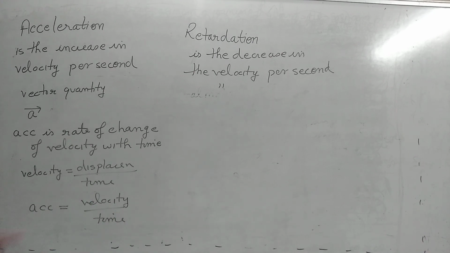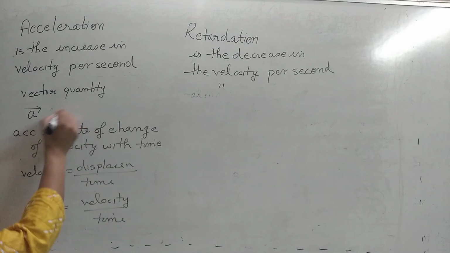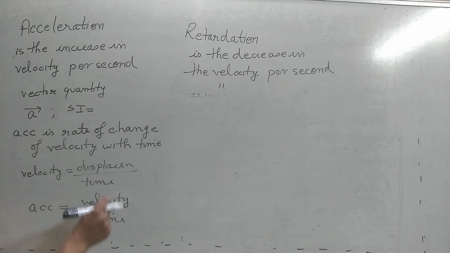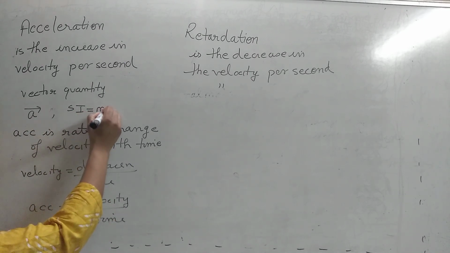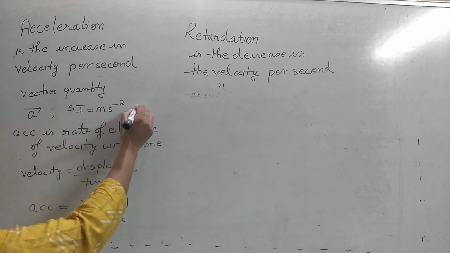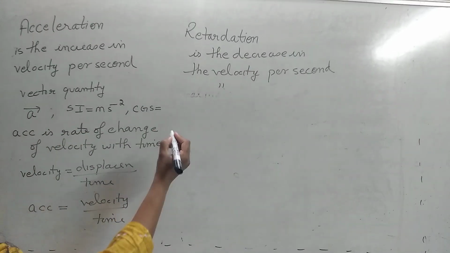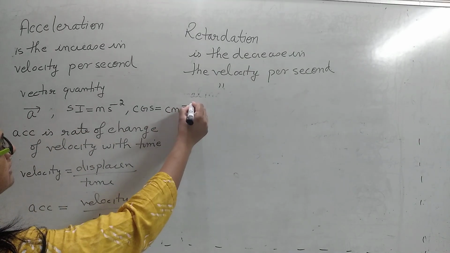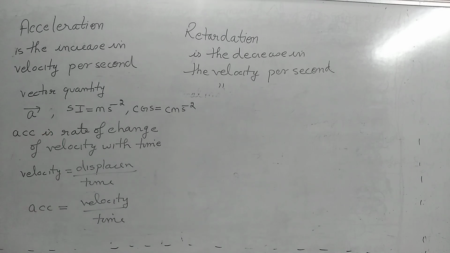That is the thing. Rate of change of velocity with time, that is acceleration. So we can also define acceleration like this: rate of change of velocity with time. Now, since it is velocity by time, what is the SI unit? Velocity over time, that is meter per second square. And what is its CGS unit? That is centimeter per second square.